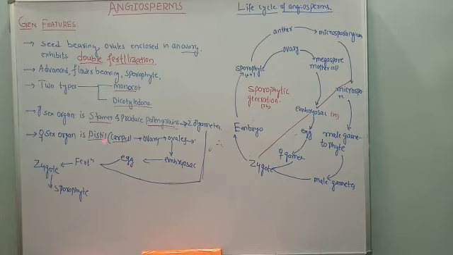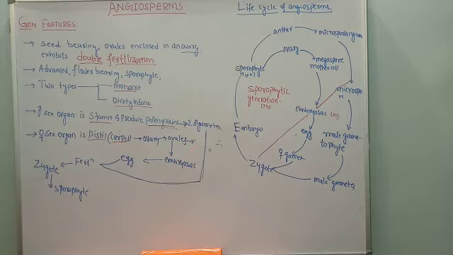Here, as I told you, one male gamete fuses with the egg cell forming the zygote, and one more male gamete is present. That male gamete fuses with the polar nuclei in the embryo sac, and that produces the primary endosperm nucleus. And here, as I told you, double fertilization occurs. Why?